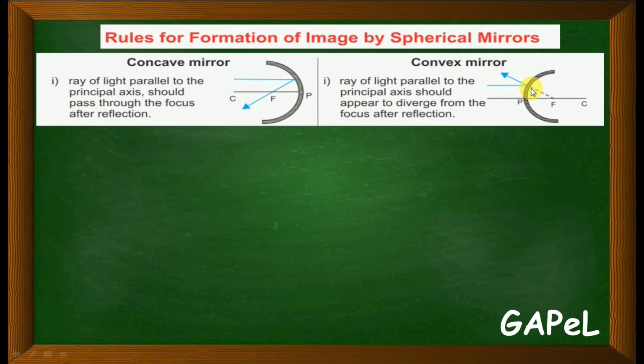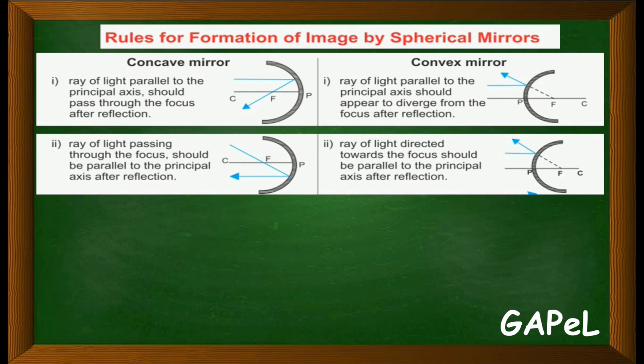When you draw the virtual ray for this divergent line, it will again pass through the focus. So it appears to diverge from the focus point.